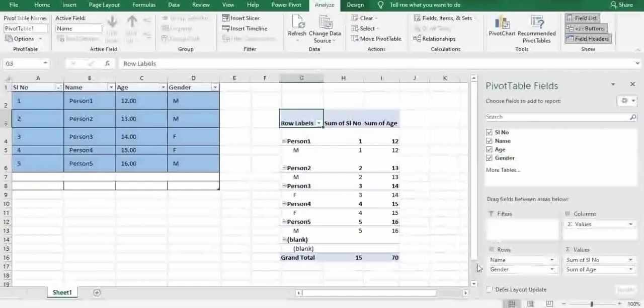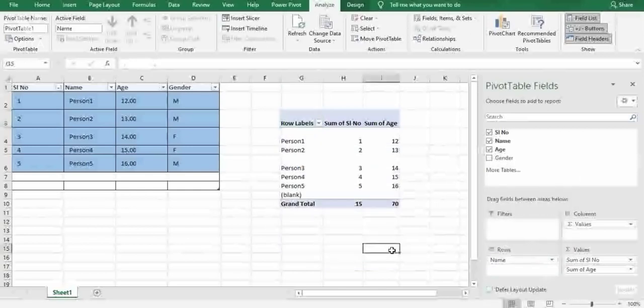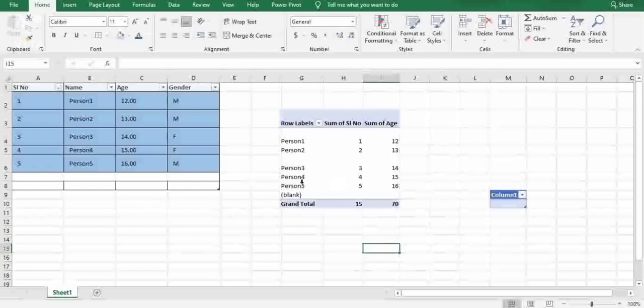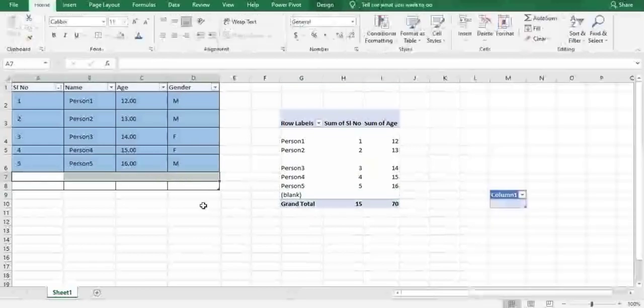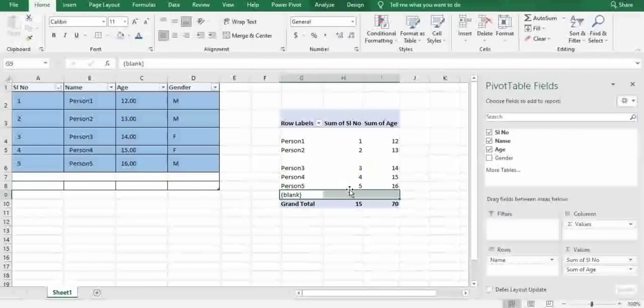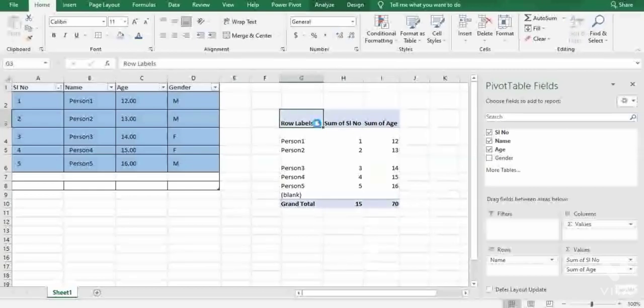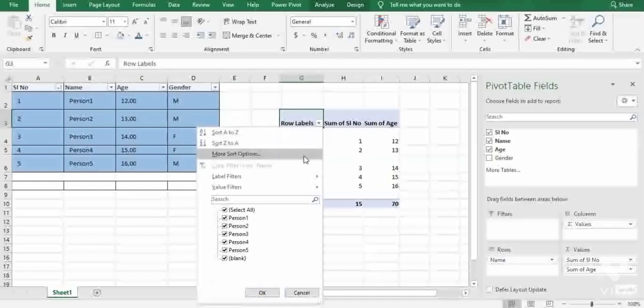In the row column, you can see there are two data displaying in the row table. I'll just take these and remove field. Now you can clearly see the data is displaying, but it's showing blank because I'm sorry, I selected one more column here, due to which the display is blank. Inside the column I will add values: sum of age, sum of SL number. You can clearly see that filters have also been successfully added. I'll remove this blank and press OK.